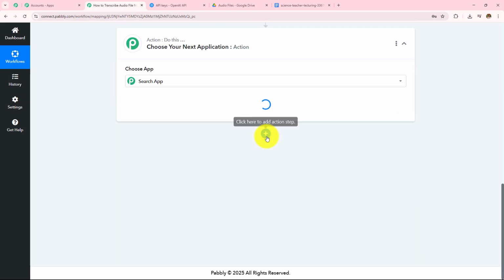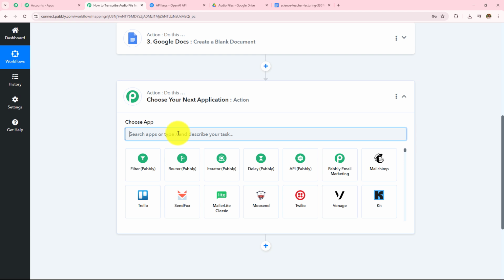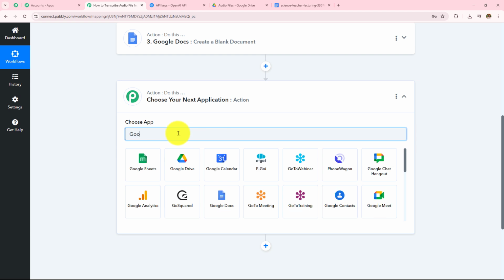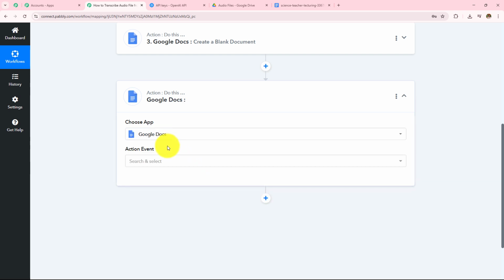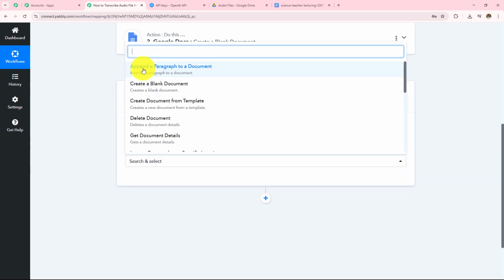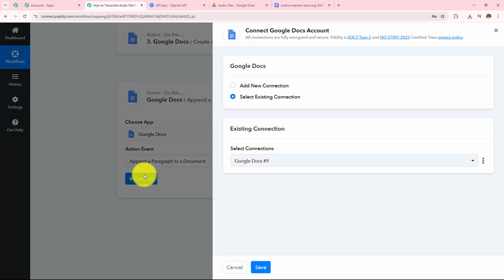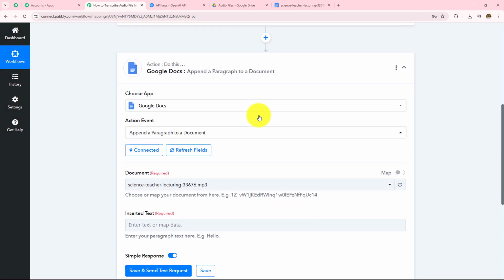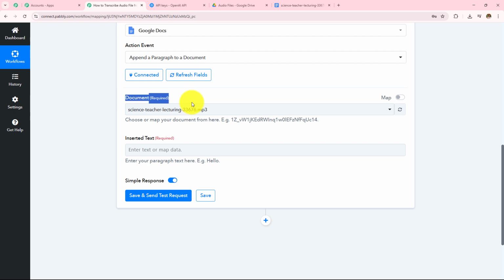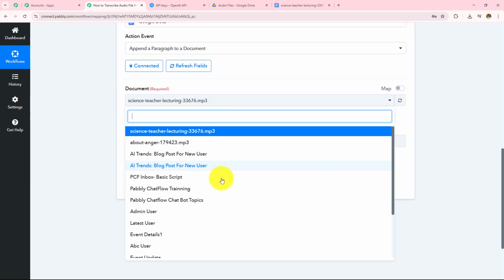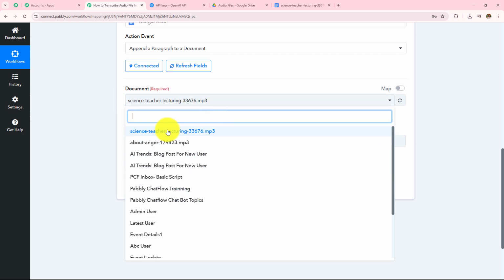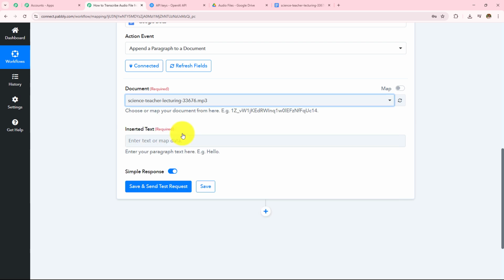Now I have to append the paragraph which I have received in my response in this particular Google Doc. So again, I am going to take my action application as Google Docs. And then in my action event, I am going to take this append a paragraph to a document and then click on this connect. So here, as I have already an existing connection, I will go with save. And here I have to first enter the document. And in this drop down, you can see all the documents. I want to append the paragraph in this particular document, Science Teacher Lecturing. So I have selected that.